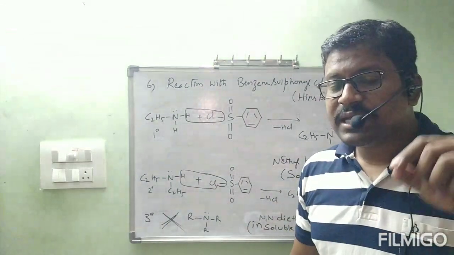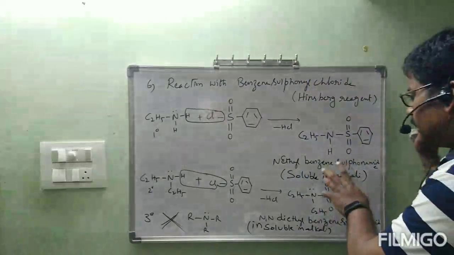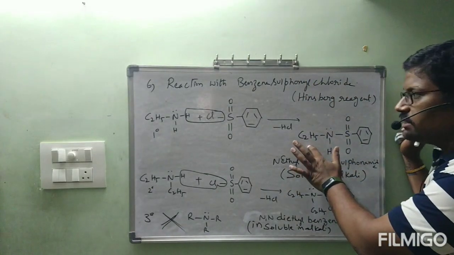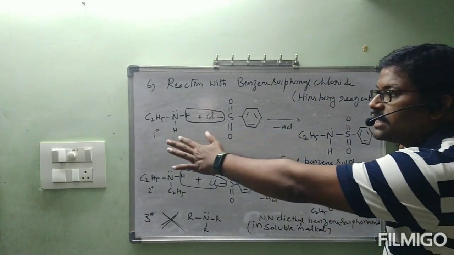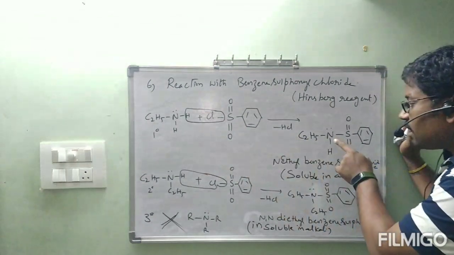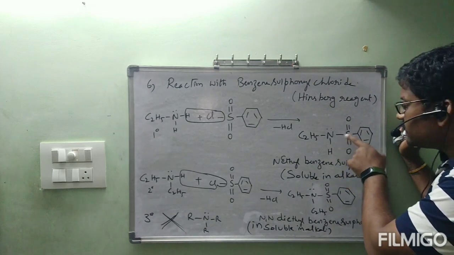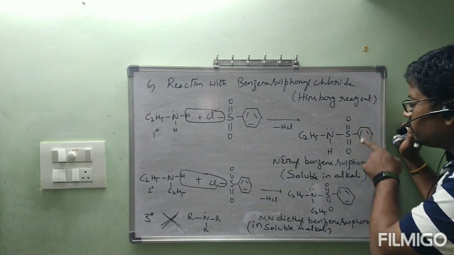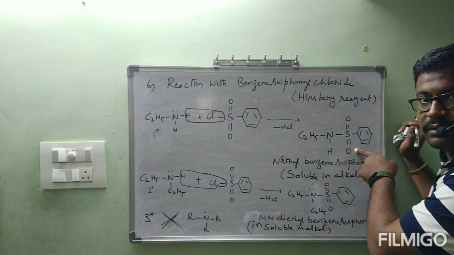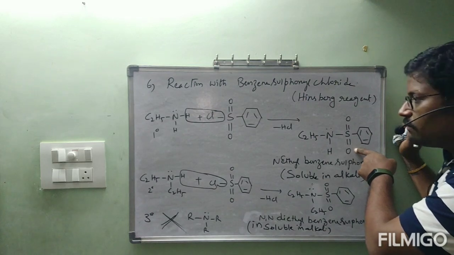What is the thing responsible? See, this is the compound formed by the reaction of a primary amine. This compound has nitrogen with hydrogen, which is adjacent to sulfur bonded to highly electronegative oxygen atoms. Okay, we will do one thing.